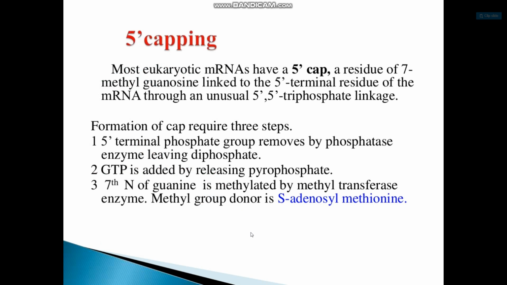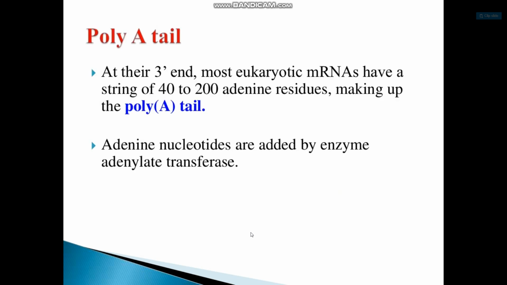Next, 5 prime capping. Most eukaryotic messenger RNAs have a 5 prime cap, a residue of 7-methylguanosine linked to the 5 prime terminal residue of the messenger RNA through an unusual 5 prime to 5 prime triphosphate linkage. Formation of the cap requires three steps. First, the 5 prime terminal phosphate group is removed by a phosphatase enzyme, leaving a diphosphate. Second, GTP is added, releasing pyrophosphate. Third, the guanine is methylated at the seventh position by a methyltransferase enzyme. The methyl group donor is S-adenosylmethionine.